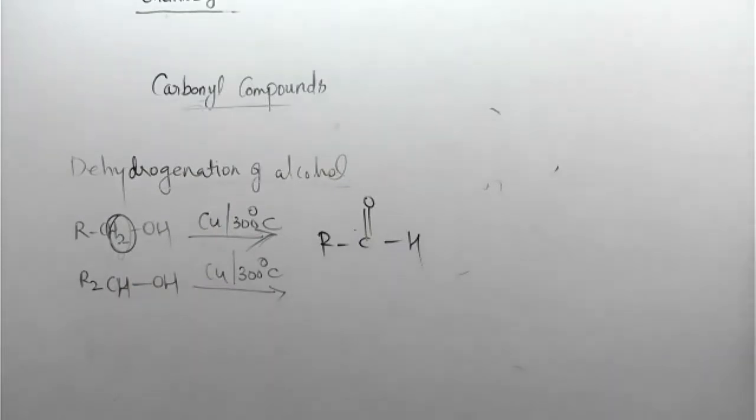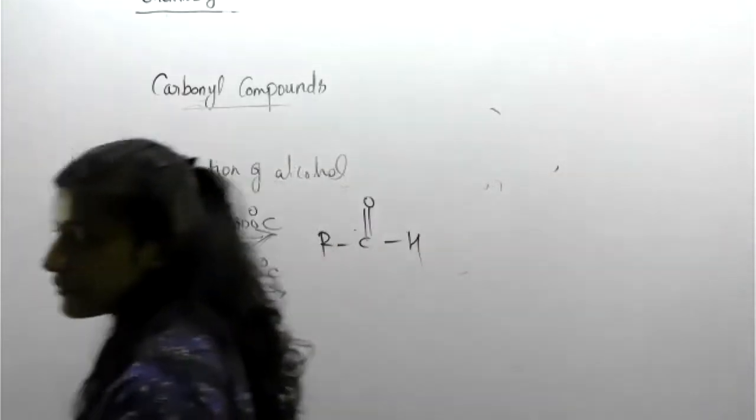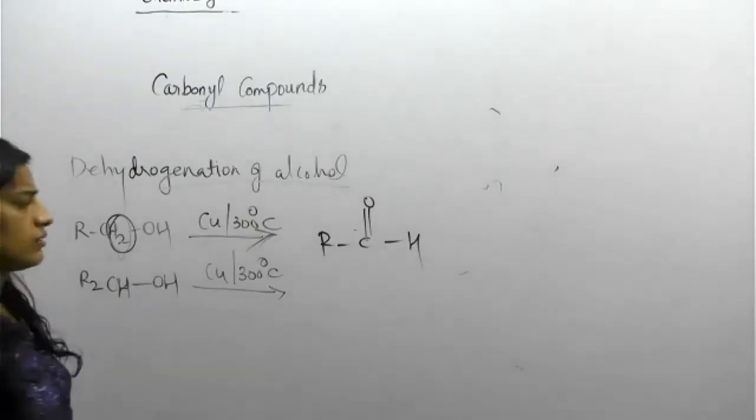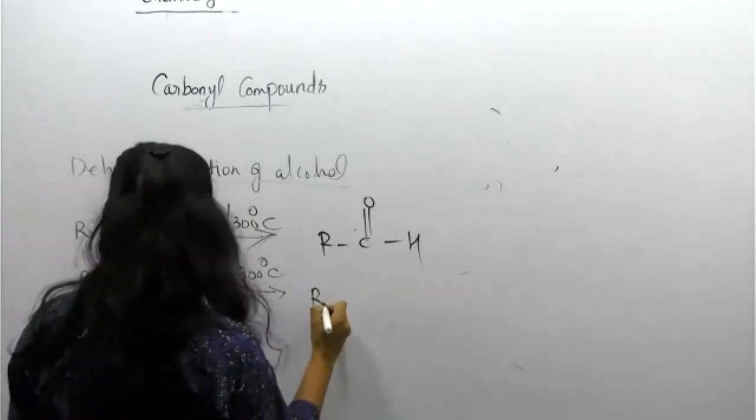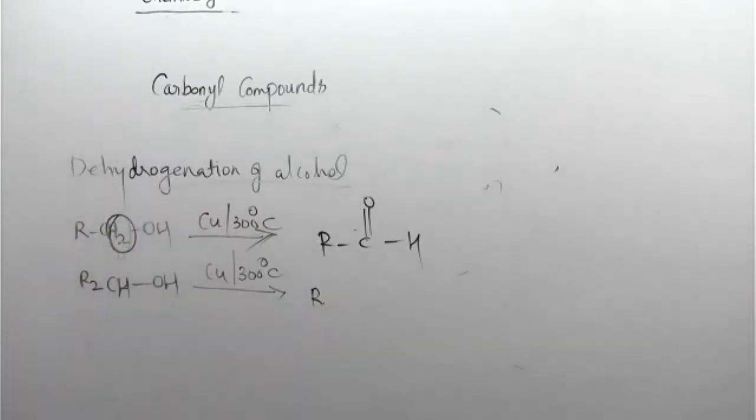That is your answer. Tell me. R2C1. R2 is correct. Okay. Sorry.